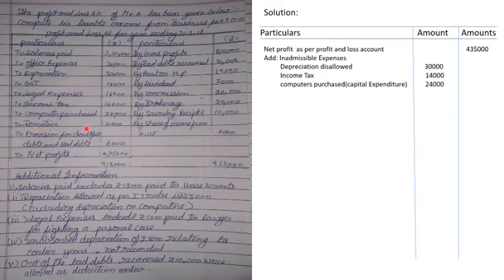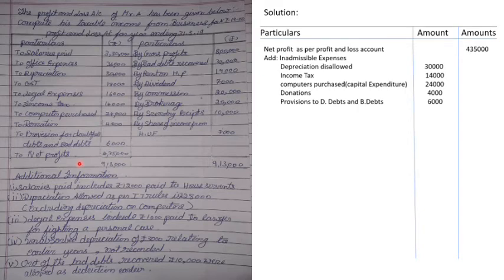Now, donation and charities are also considered as inadmissible expenses, so are to be added. Provision for doubtful debts, or it can be provision for tax or bad debts. Here I've combined these two just to make sure that two entries are combined in one. Clear? So it is basically if they give provision for doubtful debts or if they give provision for bad debts, irrespective of this, any provision shall be considered as an inadmissible expense itself. Clear? Anything, provision for doubtful debts or bad debts, both shall be treated as inadmissible expense. Hence, it is added back to our net profit.